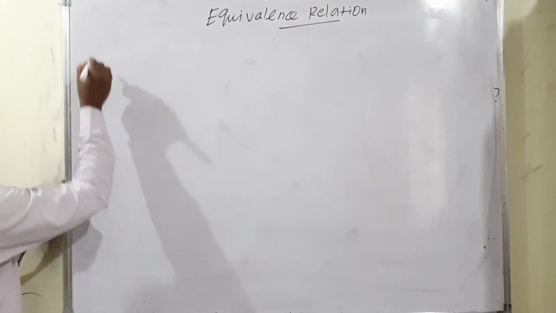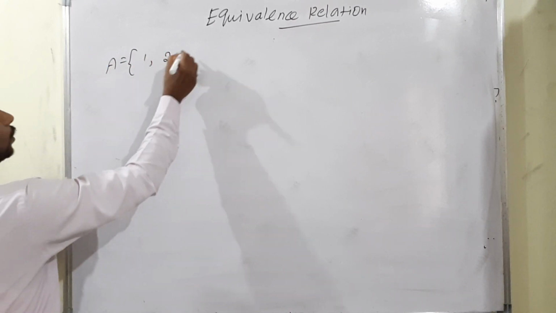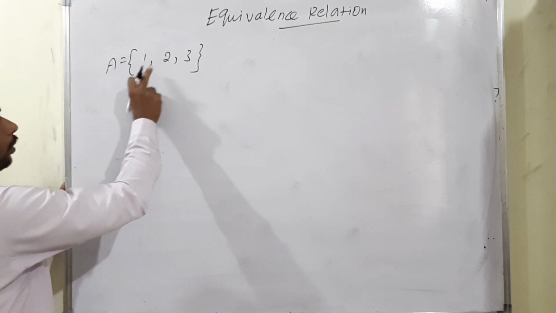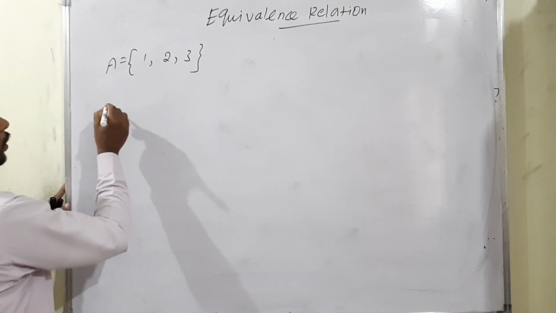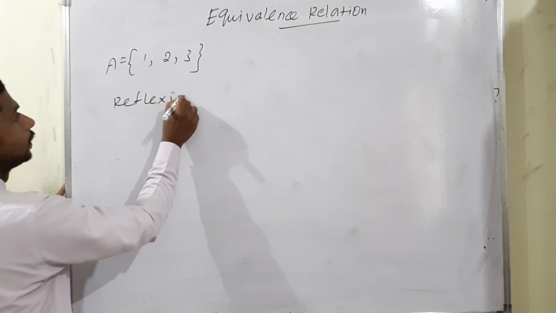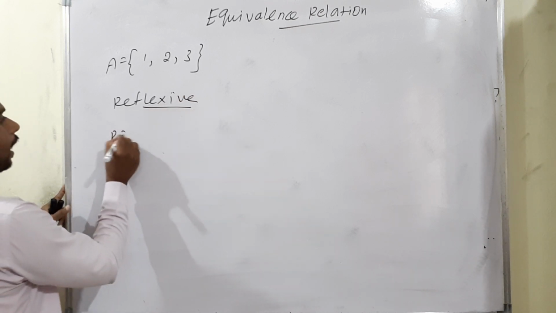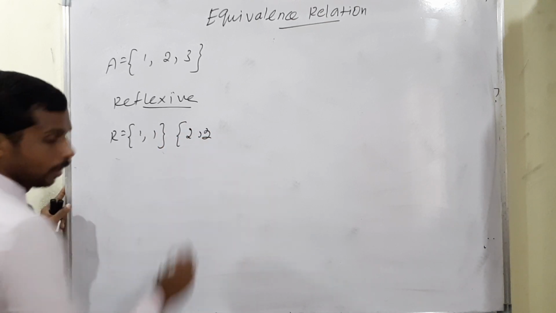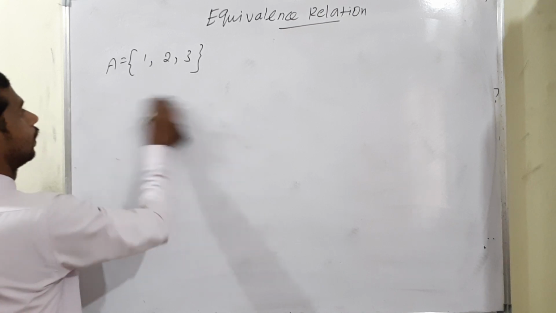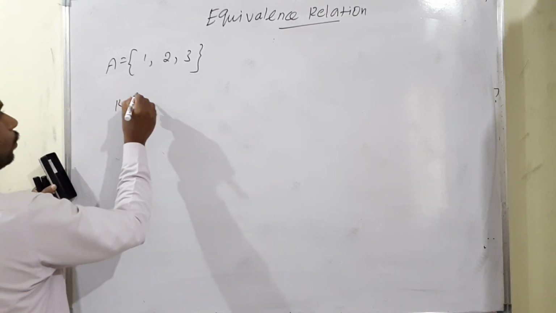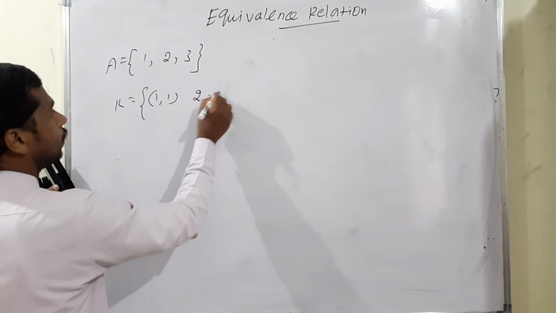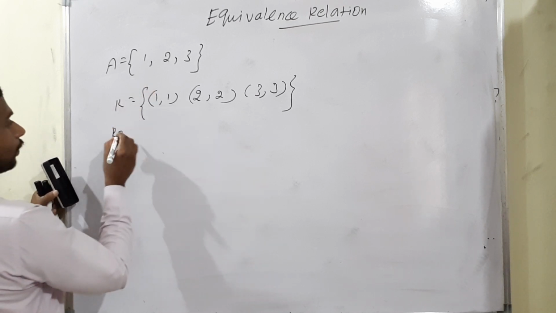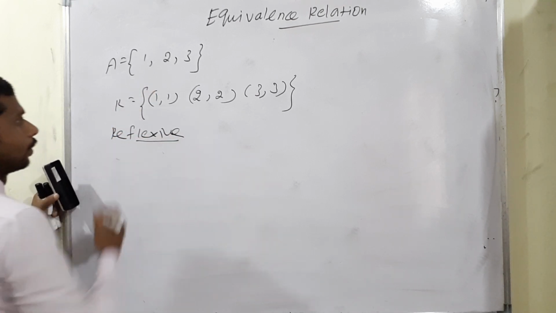Okay, another important point. I have considered the set 1, 2 and 3. Now we have to check it. Three terms are there. We already know the meaning of reflexive. Reflexive means R contains 1 comma 1, then 2 comma 2. Otherwise we can write it like that, then only we can understand. The relation on A equal to set 1, 2, 3 is 1 comma 1, 2 comma 2, 3 comma 3. First we can check whether it's reflexive or not.